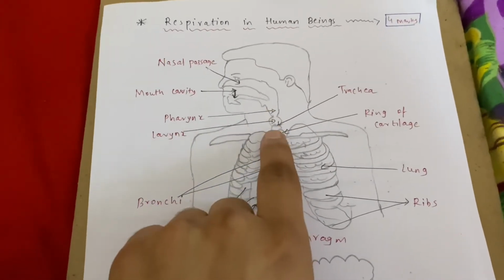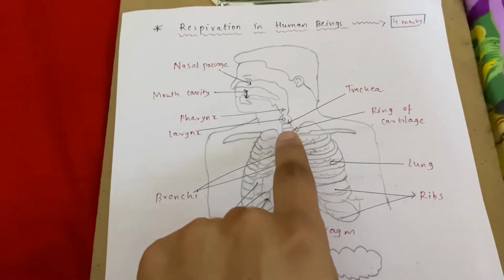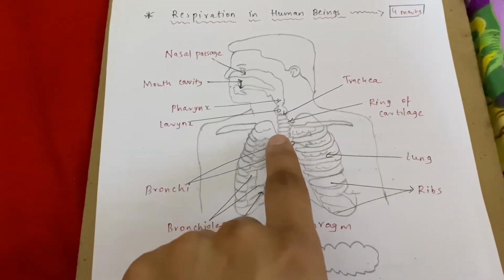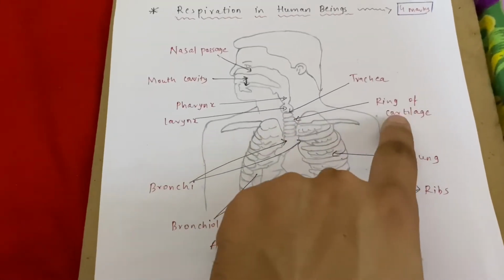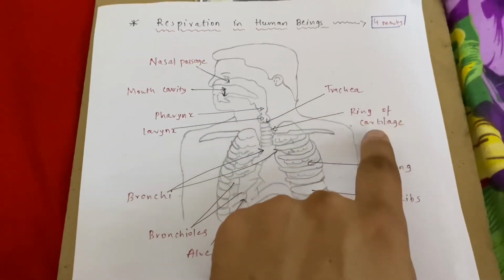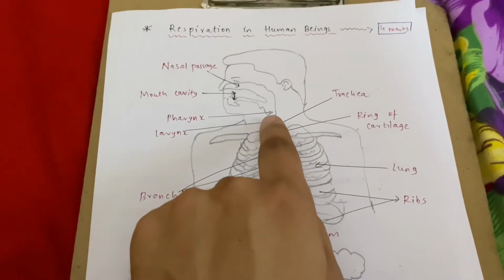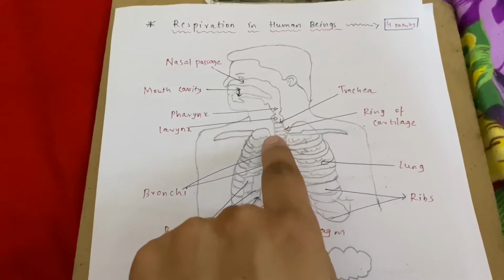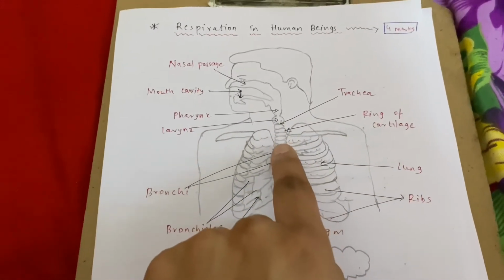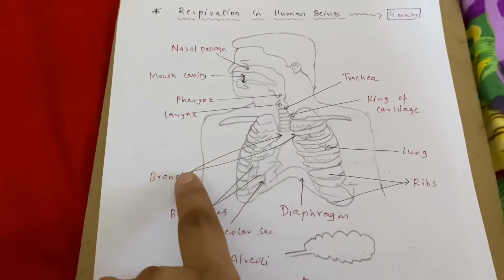Then that air enters into the trachea. What is the trachea? It is your windpipe. This windpipe is surrounded with rings of cartilage. What do they do? They give support to the trachea, the windpipe. If the rings of cartilage were not there, what would be the problem? The windpipe might collapse, and the rings of cartilage prevent that. Then after this, air enters into these 2 parts that are called bronchi.